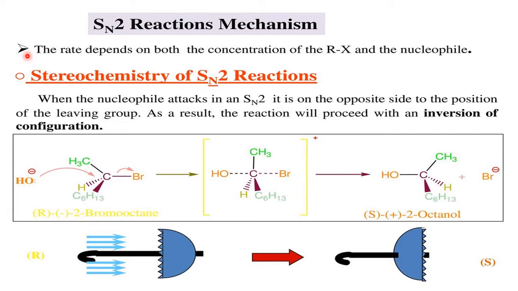Then why is it called SN2, SN1? In short, let us understand what SN2 means. For this we require the knowledge of chemical kinetics. The rate of an SN2 reaction depends upon the concentration of both reactants, that is, the nucleophile and the haloalkane. The concentration of both is important, and here there are two steps.